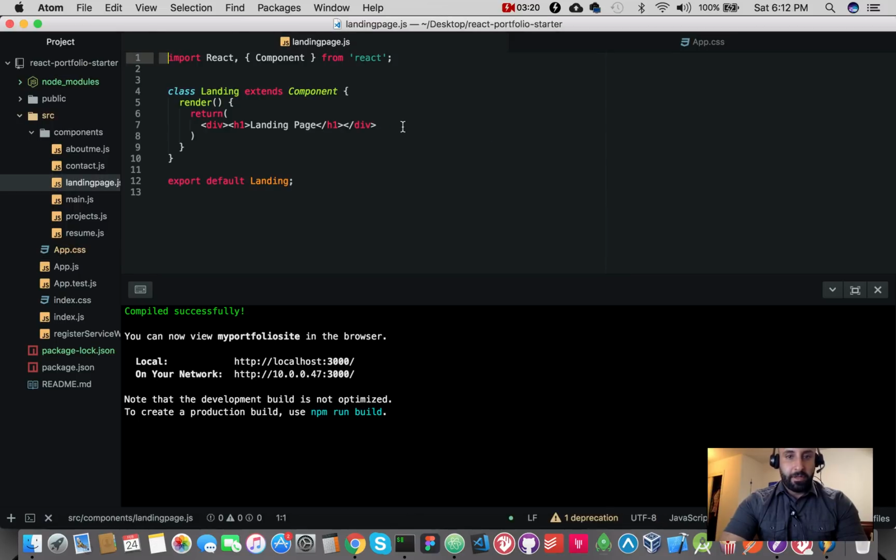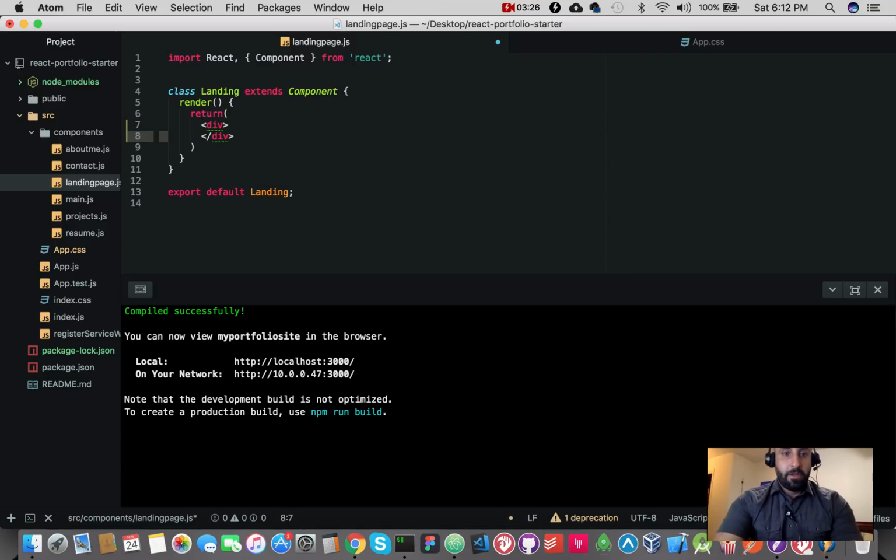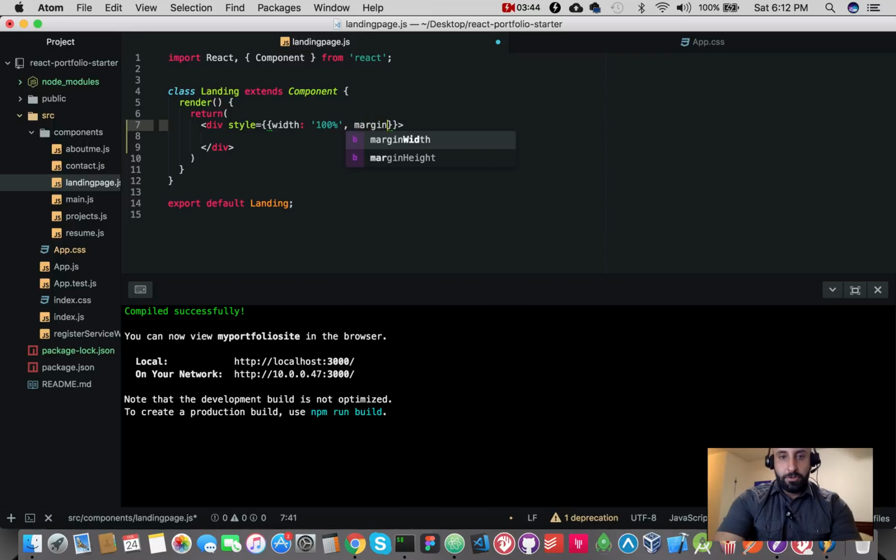Inside of landing page, let's get rid of this and create a new div. We're going to do some inline styling on this div: style equals double curly brackets, width is 100%, and margin is auto.